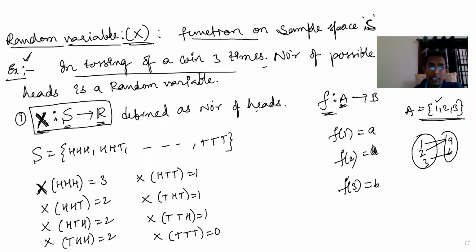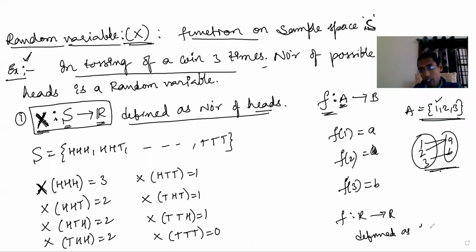How is it defined? This definition will change. Like here, the definition will change now. So in this function, say for example, f is a function from R to R, defined as f of x equal to 2x plus 3. This will change, 2x plus 3. Okay, this definition will change.